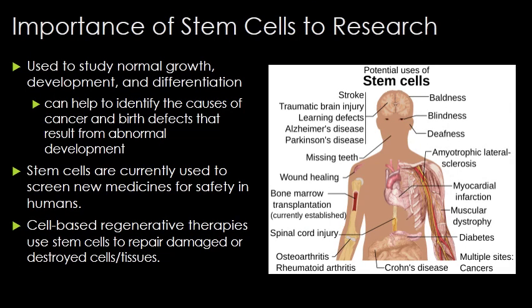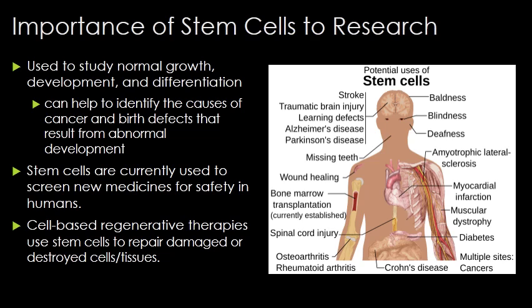Stem cells are being used to study normal growth, development, and differentiation. If we can really understand stem cells, we can use them to repair a wide variety of diseases. Cell-based regenerative therapies are treatments in which stem cells are induced to differentiate to repair damaged or destroyed tissues, say for example to regrow an organ or a limb, or repair damage to the spine after an accident. So there's definitely a lot of potential there.